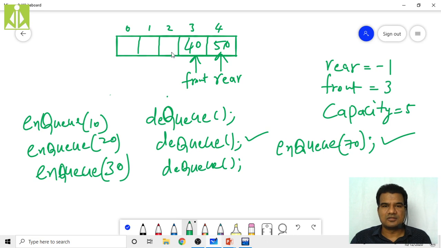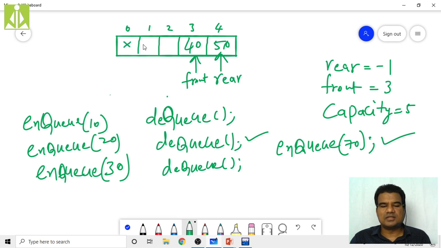Because of this drawback, even though my queue has empty locations, whenever my rear reaches capacity minus 1, I cannot utilize the empty locations at the front of the queue, and my program code does not allow me to NQ any elements.